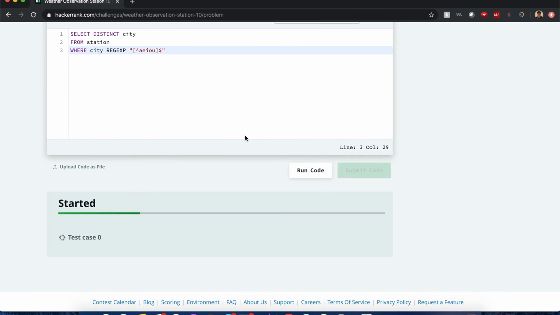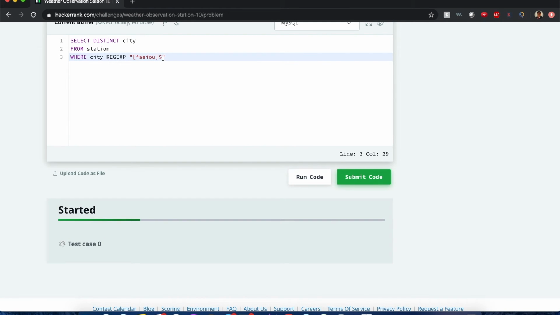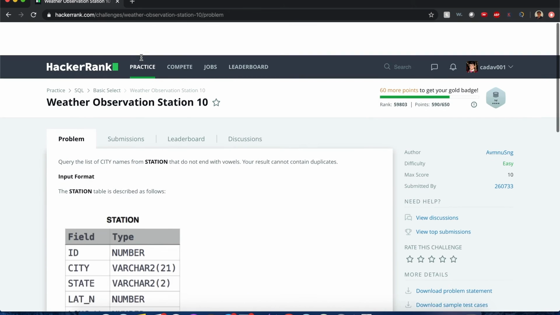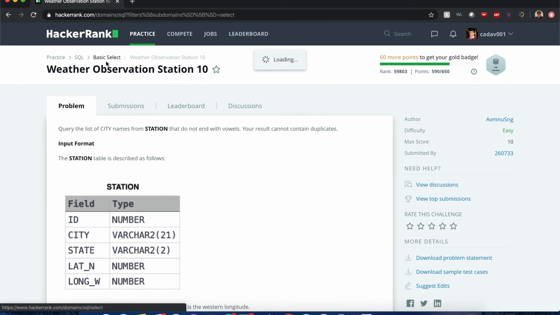Nice, that works. So similar concept, this means denoting the last character. In this case, since the character is inside the brackets, you don't want a vowel there. Now let's go to the next one.